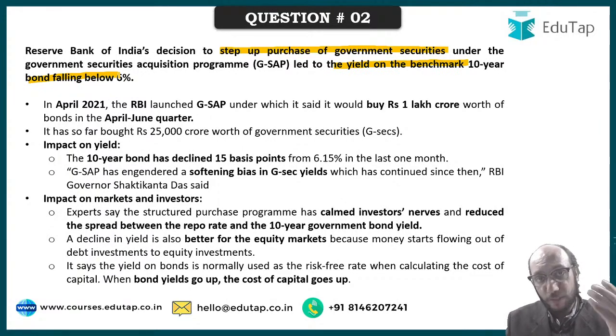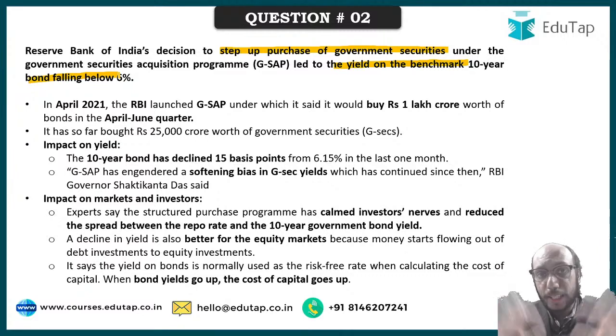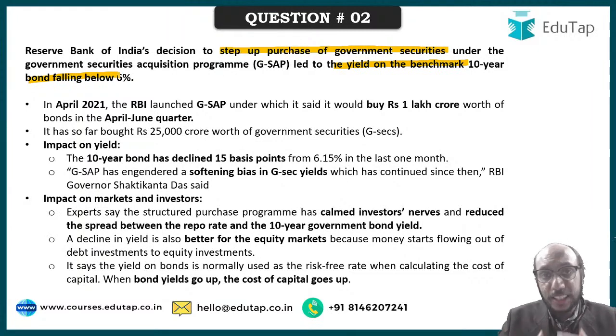That is how and why fiscal deficit went out of control. When fiscal deficit went out of control, it meant that government is going to borrow more. When the government is going to borrow more, the market knows that the supply of government bonds will increase. When the market knows that, the price of government bonds decreases. When price of government bonds decreases, yields increase. When yields increase, the overall cost of capital increases. When cost of capital increases, everybody has to pay a higher rate of interest to borrow capital. RBI is watching this situation. RBI will emerge as a buyer in the market, and it will purchase securities. Because RBI is purchasing securities, prices of those securities will firm up and yields will come down. That means that yields will get moderated.